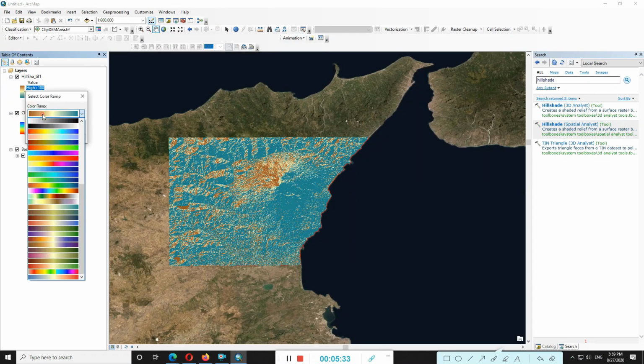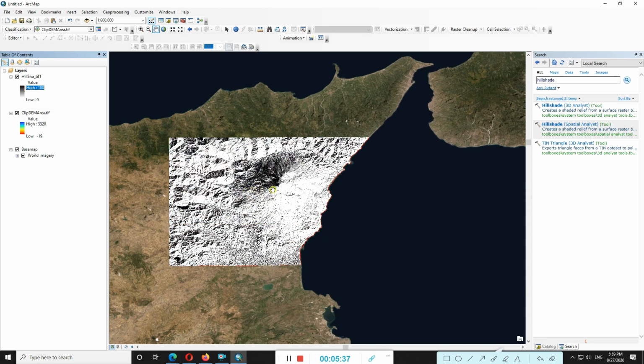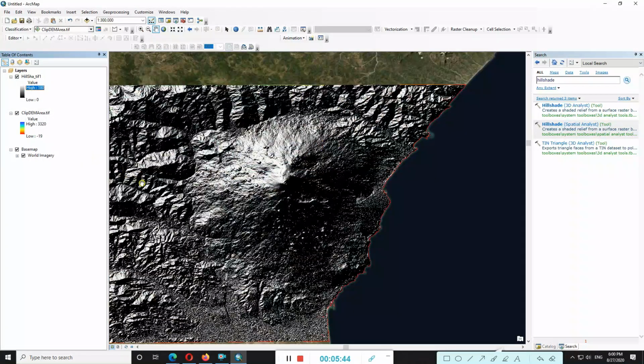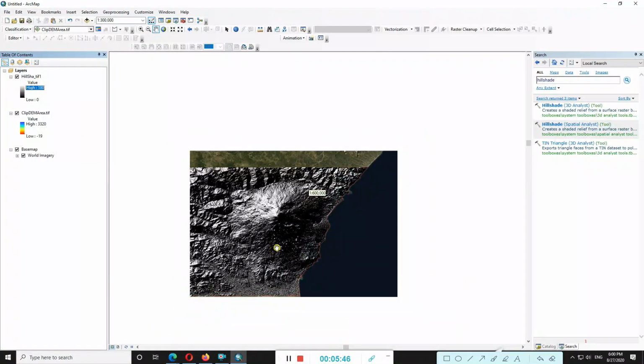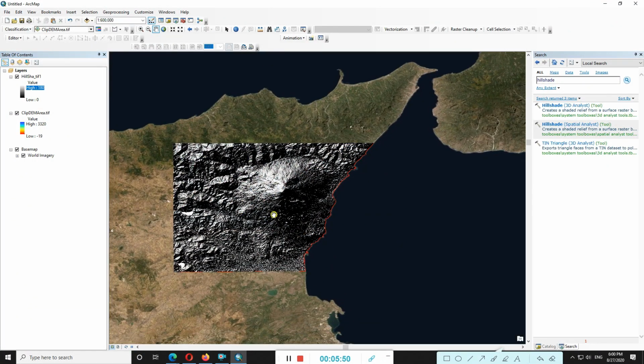But this normal color ramp gives more information about the condition of the surface. So hope you guys enjoy this tutorial. One more practical and we are done with that.